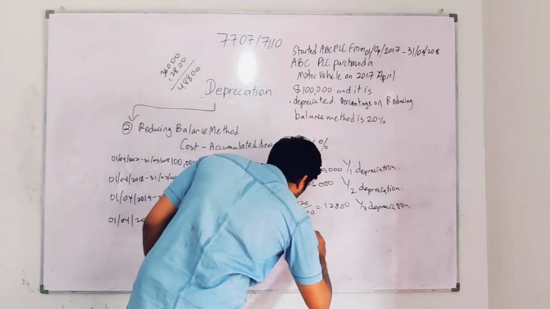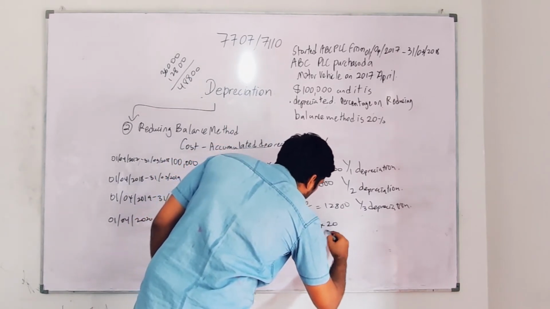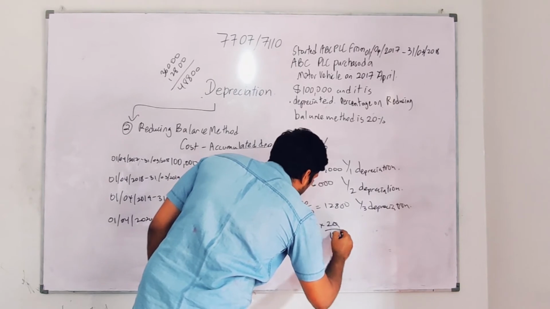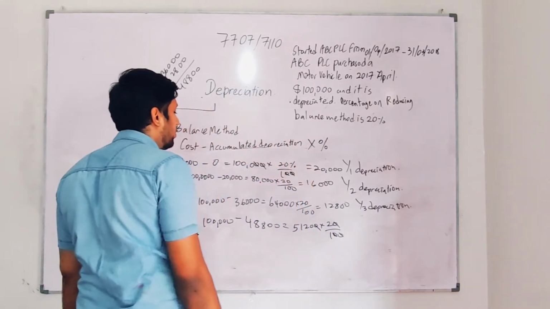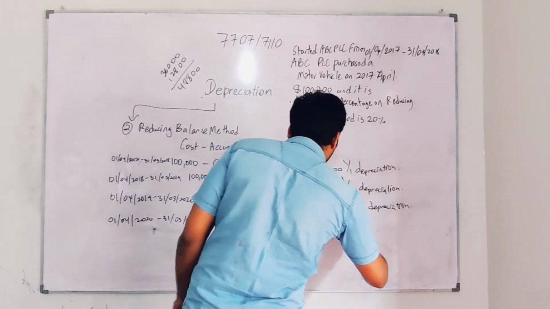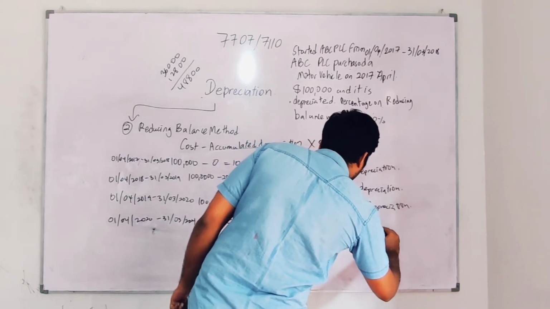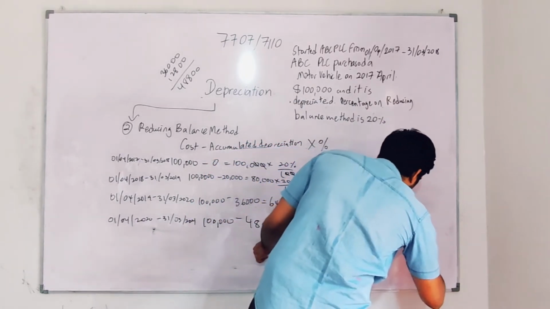51,200. 51,200, I'm going to multiply it by 20 over 100. I will get 5,120 into 2, which gives me 10,240. So this is year 4 depreciation.